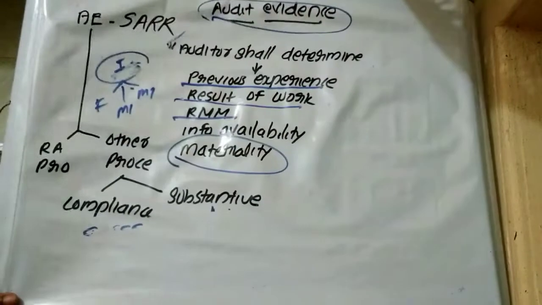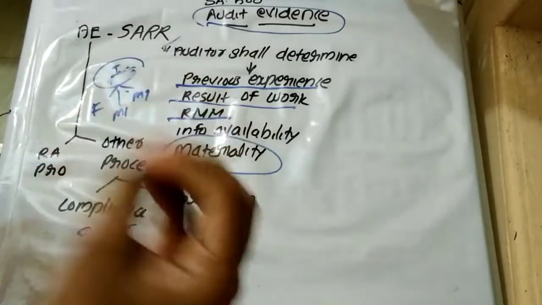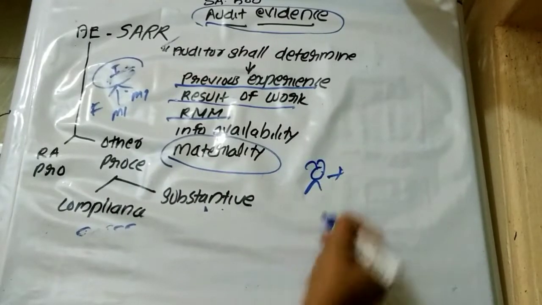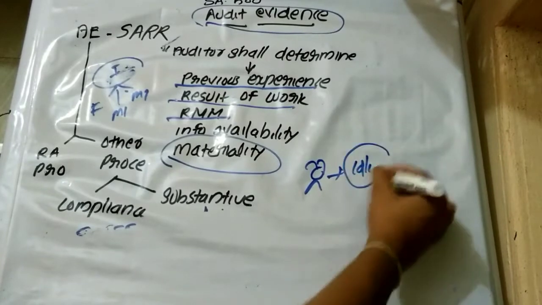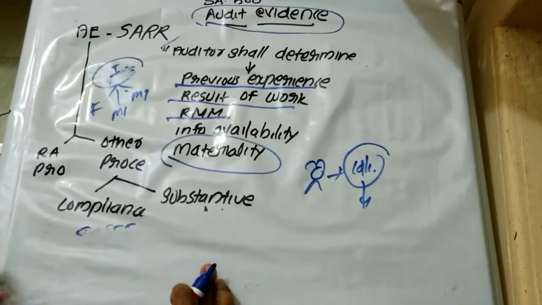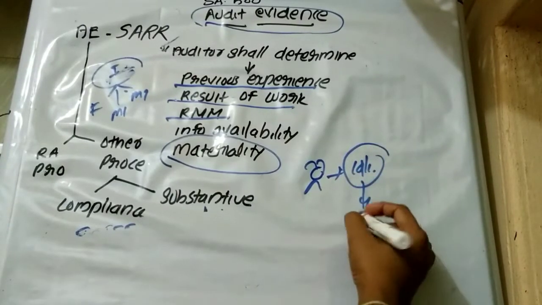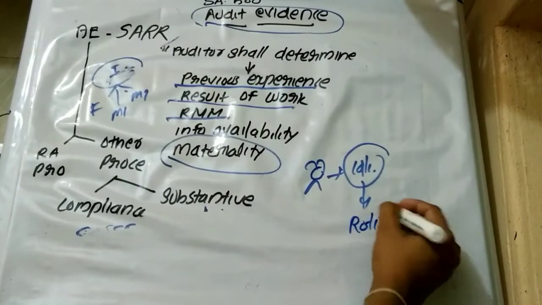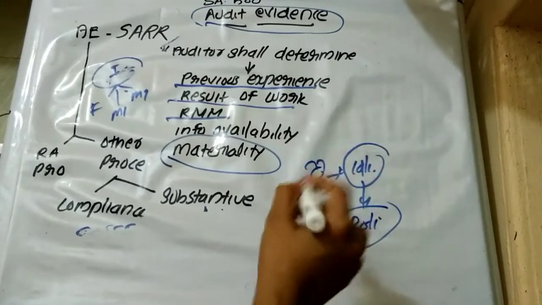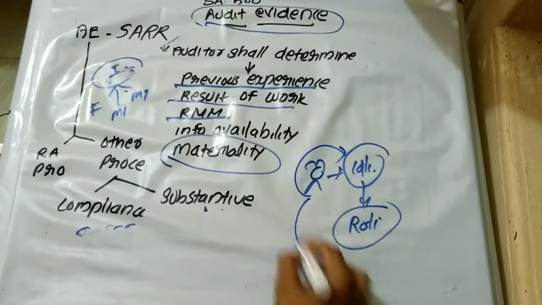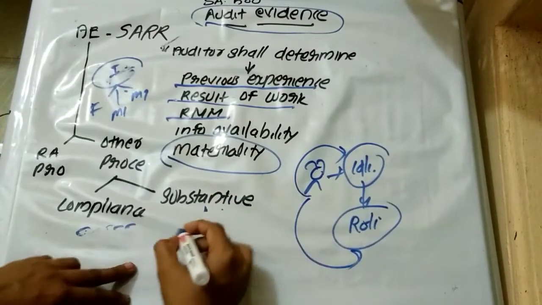This is not that complicated a term, and there is no need of such an explanation, but I will explain it. I went to a restaurant and ordered idli, but they gave me roti. So I applied my procedure, or my tongue, for getting idli, but I got roti. So this is the auditor.